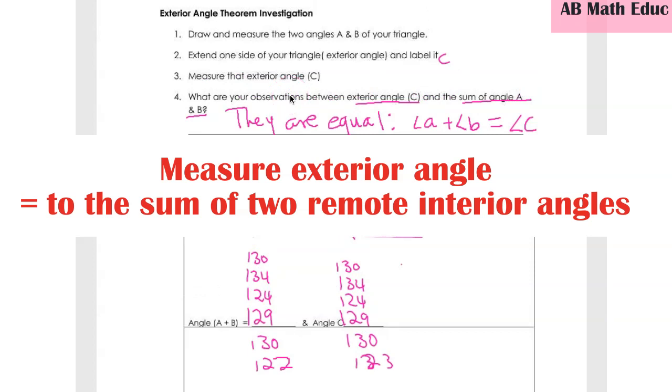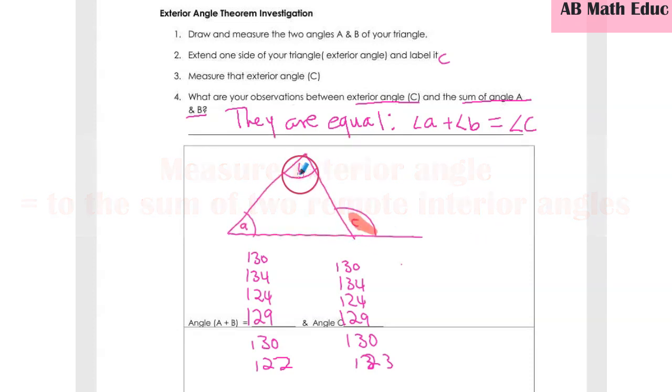They were able to see it themselves. So when I give them a question later on, they can see that when I add these two interior angles, it must equal this exterior angle. And if something is missing along the line, they will see that if these two add up to give this, then if I subtract, I can get the missing one.